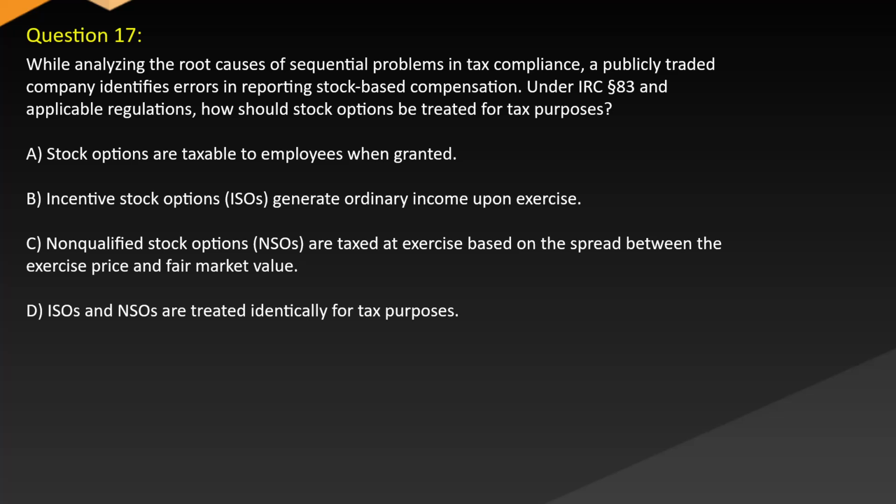Question 17. While analyzing the root causes of sequential problems in tax compliance, a publicly traded company identifies errors in reporting stock-based compensation. Under the IRC and applicable regulations, how should stock options be treated for tax purposes? A. Stock options are taxable to employees when granted. B. Incentive stock options (ISOs) generate ordinary income upon exercise. C. Non-qualified stock options (NSOs) are taxed at exercise based on the spread between the exercise price and fair market value. D. ISOs and NSOs are treated identically for tax purposes.